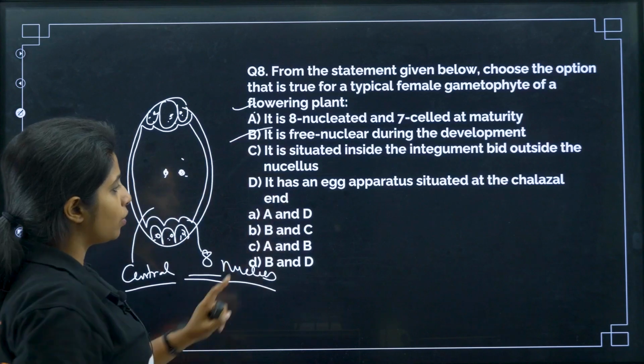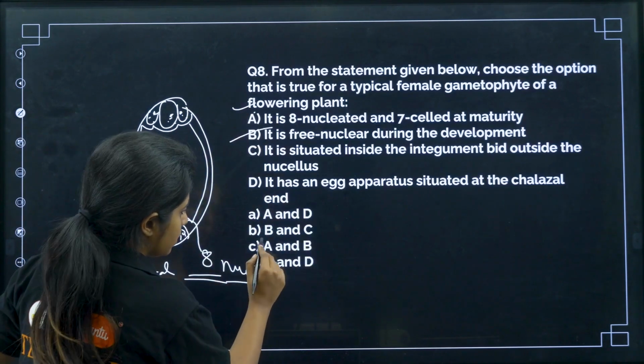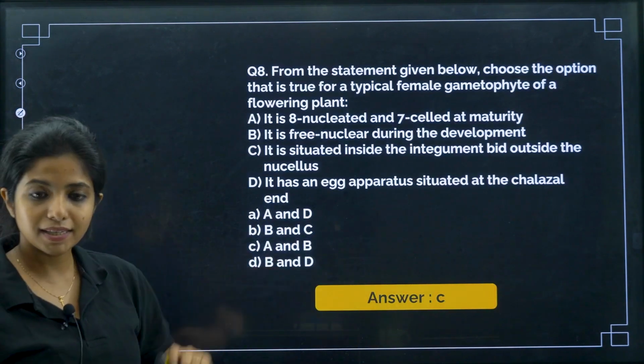So I say A and B is true. Anyway, 2 options we have to find out. The first 2 options are correct. Okay, A and B, let's see. Is the C which says that A and B options is correct. And with this, we get C answer.